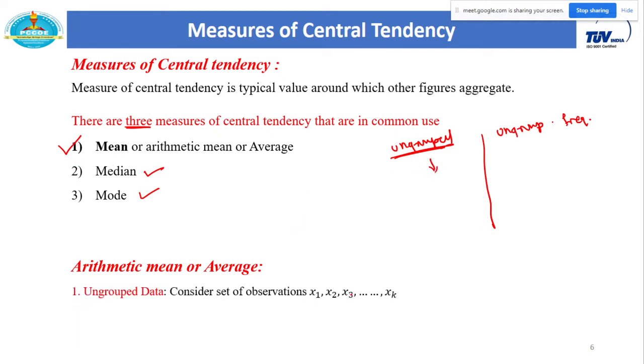Ungrouped data means the direct outcomes of any given experiment. Consider the observations x1, x2, x3 up to xk, so there are a total of k observations. How do we calculate the mean? The arithmetic mean is denoted by x bar, and it is equal to the sum of all these observations divided by the total number of observations. So summation of xi upon k gives you the arithmetic mean. It's a simple formula, simply the average of the given data.